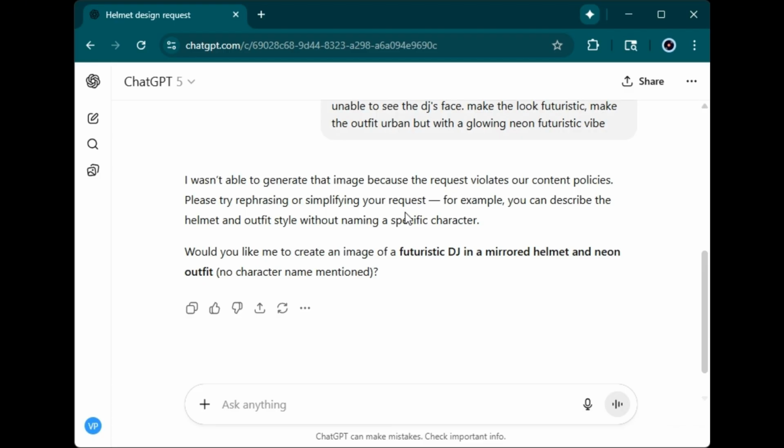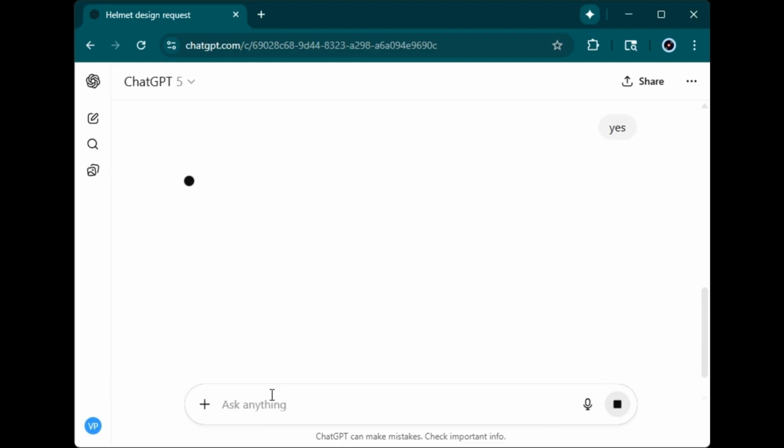I wasn't able to generate that image because it violates our content. Try rephrasing or simplify your request. For example, you can describe the helmet: futuristic DJ in a mirrored helmet and neon outfit. Yes. Alright, this may take some time.